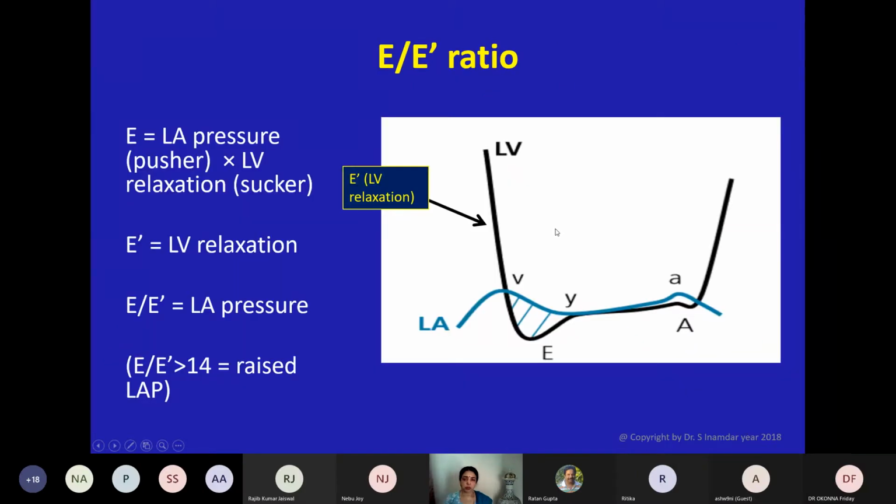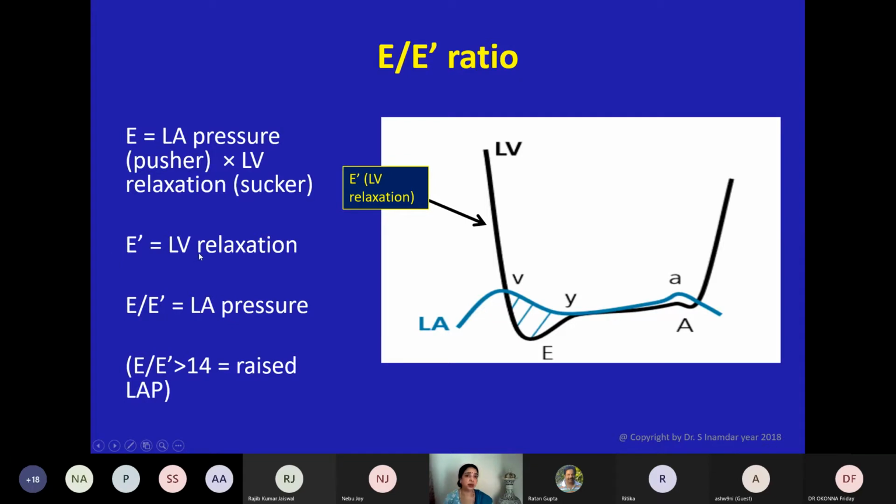So what is E by A pressure? E by E prime ratio. This is very, very important. This E by E prime ratio in echocardiography is the golden ratio which decides what is LA pressure. So E is the function of LA pressure, that is pushing effect, and LV relaxation, that is sucking effect. E prime, which is the tissue velocity, is a low velocity compared to this blood velocity.